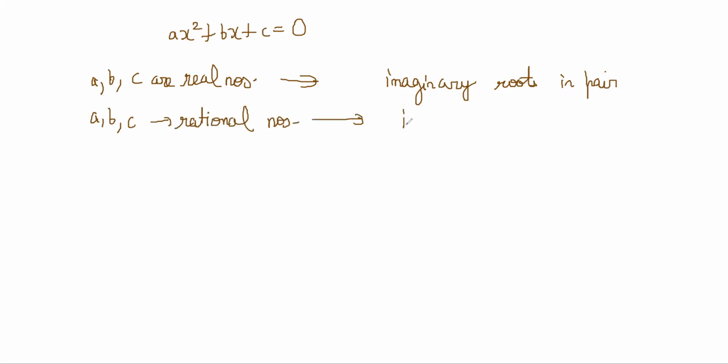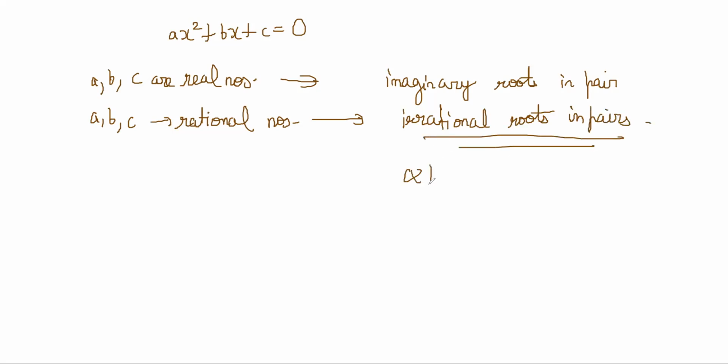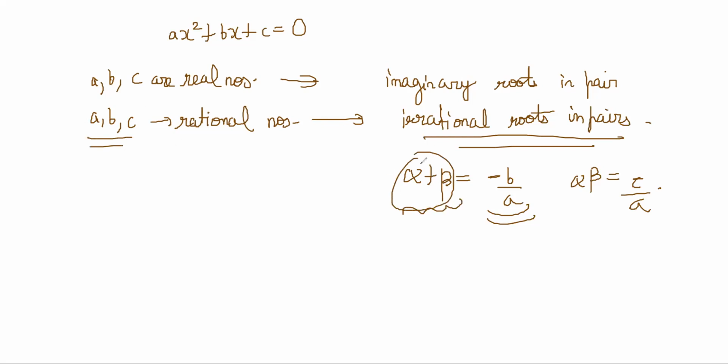This is important to know because this was the only thing that helped us solve it. Irrational roots will come in pairs because this follows from the sum and product relation. Otherwise, if they don't come in pairs, how will it add up to be a rational number, right? You cannot have A, B, C rational and alpha and beta adding up to be rational if the irrational roots are not in pairs, right? Correct?